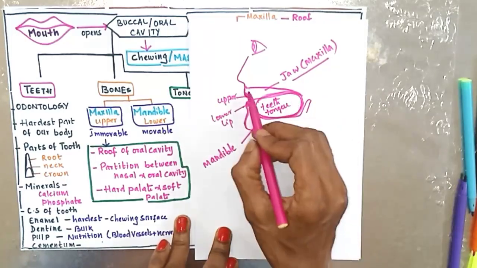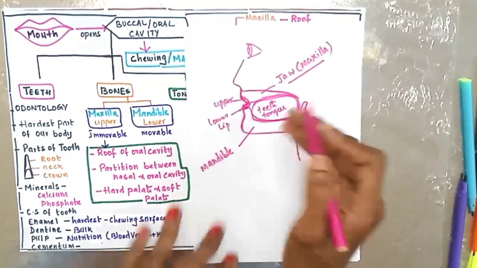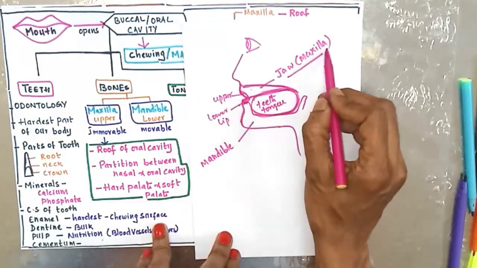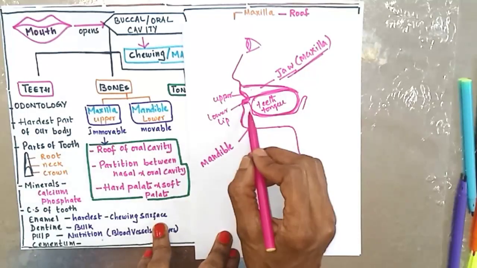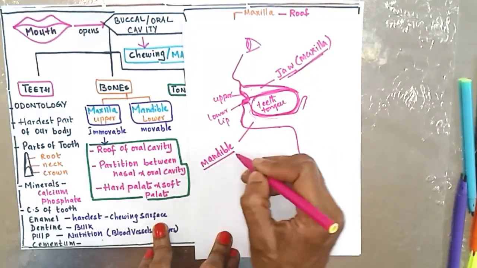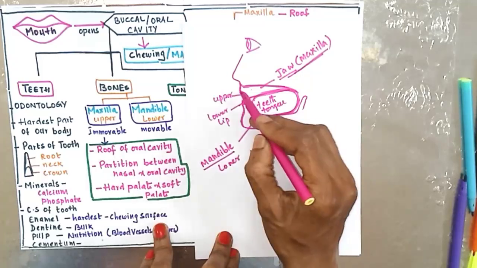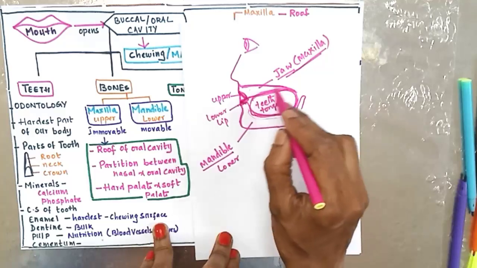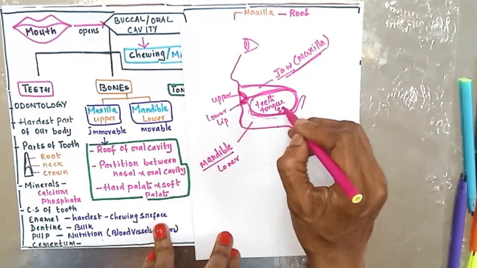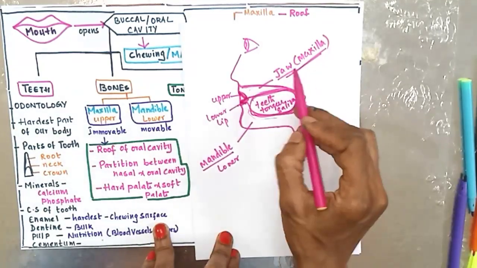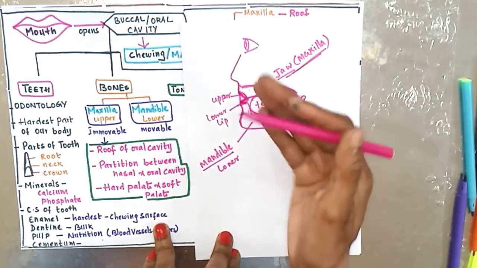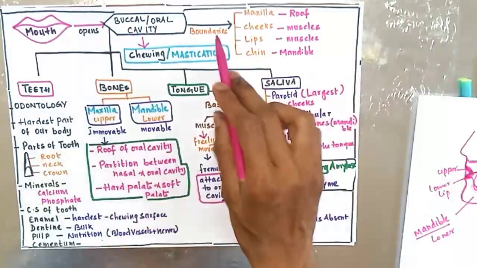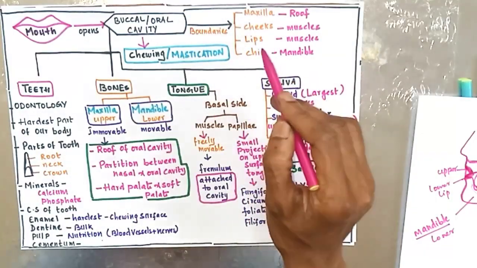So now boundaries means what are the structures present outside this so that it makes it look like a room. The upper part is made up of a bone called maxilla or upper jaw, and the lower part is made up of a bone called mandible or lower jaw. The front portion is closed with the help of lips. Now this looks like a room, right? It also contains saliva. So the boundaries are formed by maxilla, mandible, on the front by the lips, and on the sides by the cheeks. So these are all the boundaries: maxilla, cheeks, lips and chin.